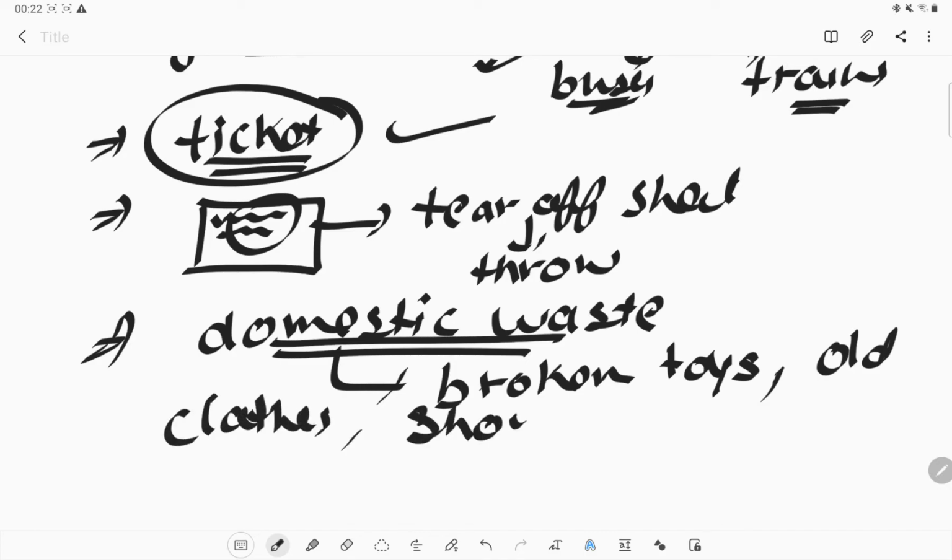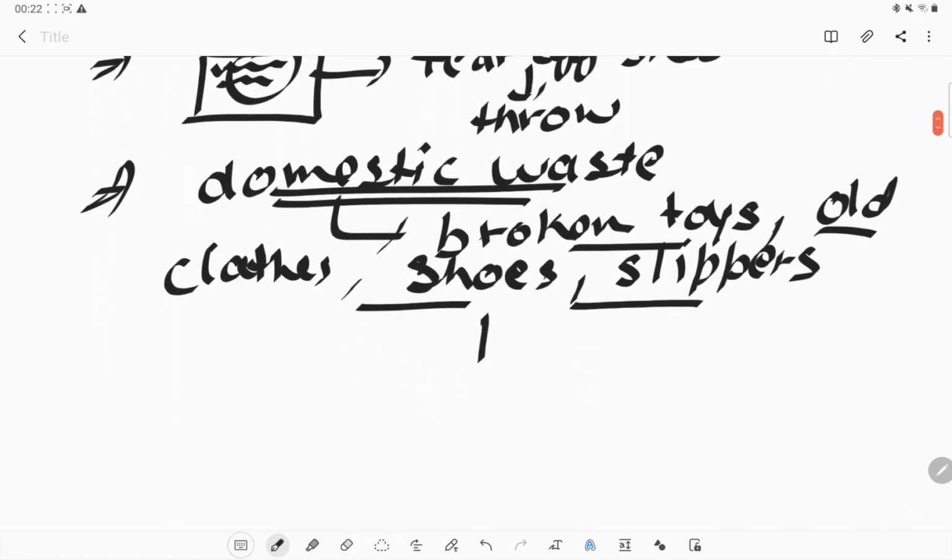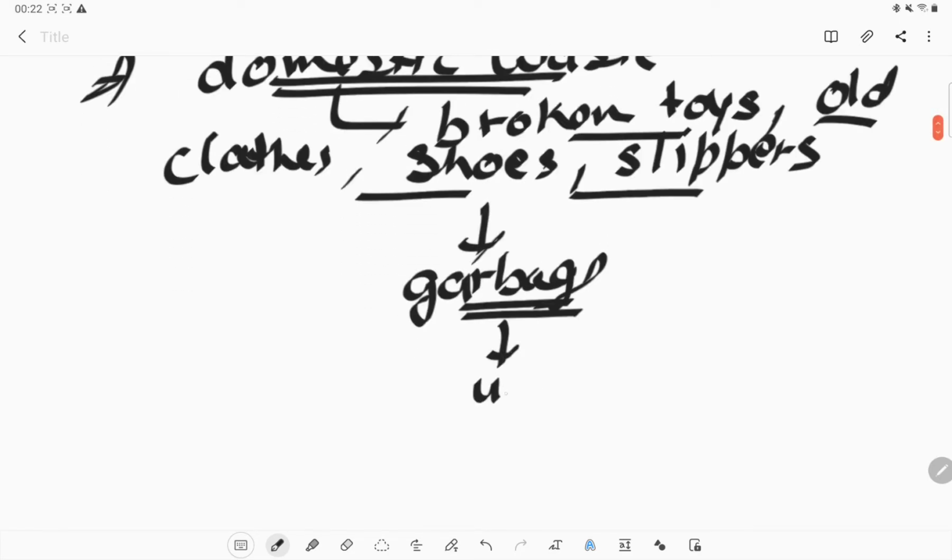Or any old shoe or slipper which is broken, all these we put in the dustbin or throw out. Okay, so sometimes we can use this garbage. Garbage is not useless every time. Sometimes it is useful, or we can make it useful.